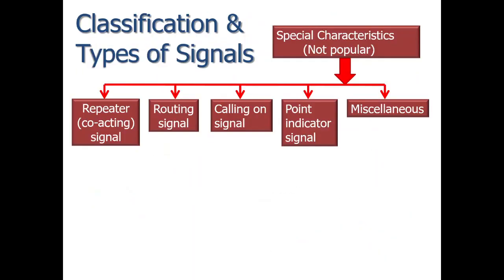Special characteristics: repeater or co-acting signal. When a train passes through a station without stopping, the driver comes across the five signals in sequence. We know sometimes a particular train does not stop. It passes through a station without stopping. That time the driver comes across the five signals, that is warner, outer, home, starter and advance signal.